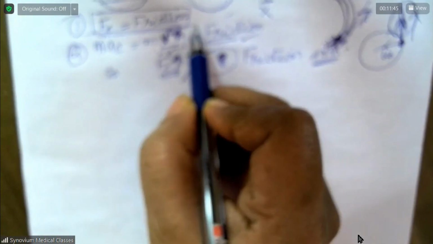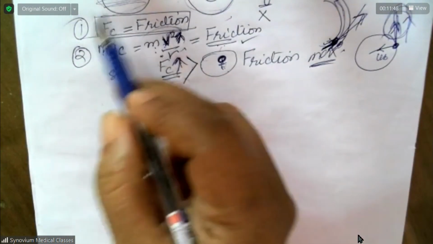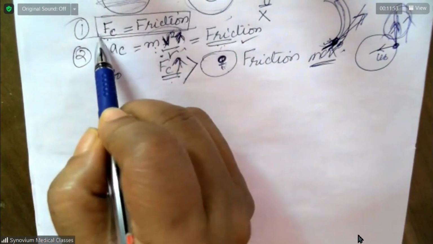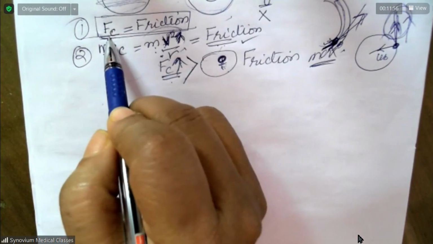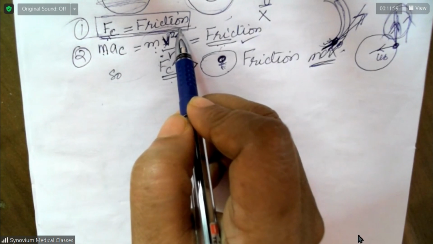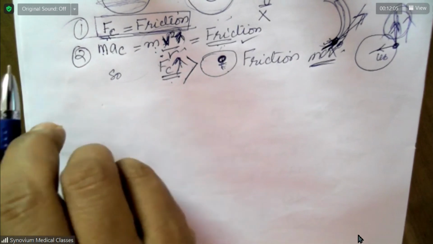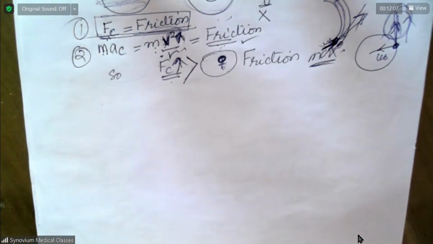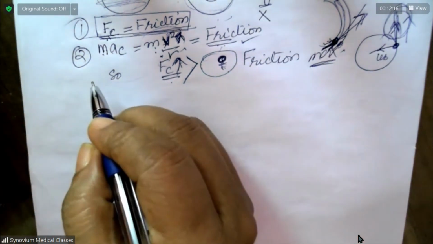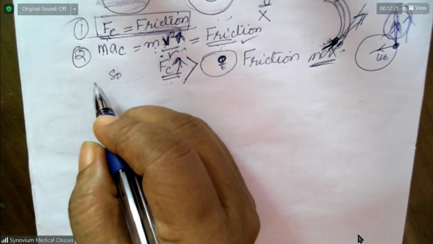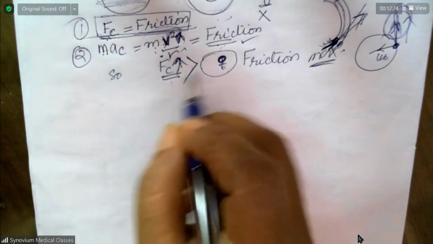First point should be this one. For the mass to move in a circular path, it needs centripetal force, which is provided by the friction between the mass and the disk. 1 mark. Finished?